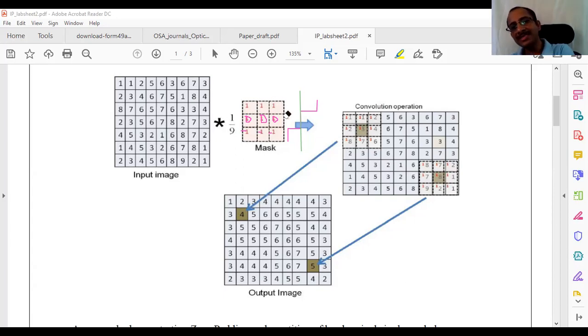What I'm trying to say is that by changing this mask, or kernel, or filter, and doing the operation of convolution or correlation, you will be able to extract different features in the output image, or highlight different features of the input image in the output. Or you will be able to knock off the effect of noise, or effects of blur and so on, through this process of convolution or correlation in image processing. Is this discussion clear so far?